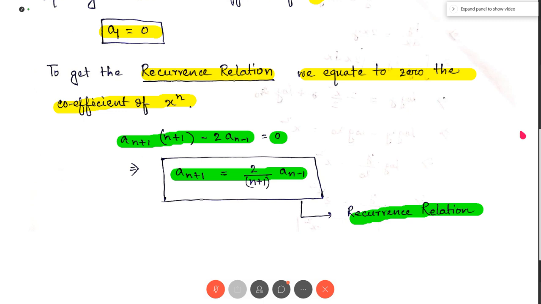So the recurrence relation is a(n+1) equal to 2 by (n+1) into a(n-1). Now by putting different values of n, n starts from 1 to infinity. See the equation, n runs from 1 to infinity. So here n will be greater than or equal to 1.